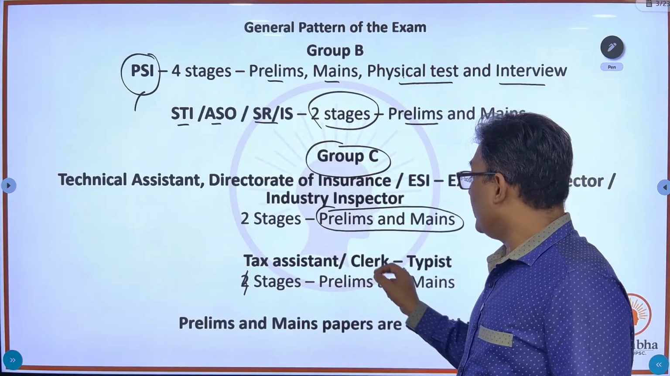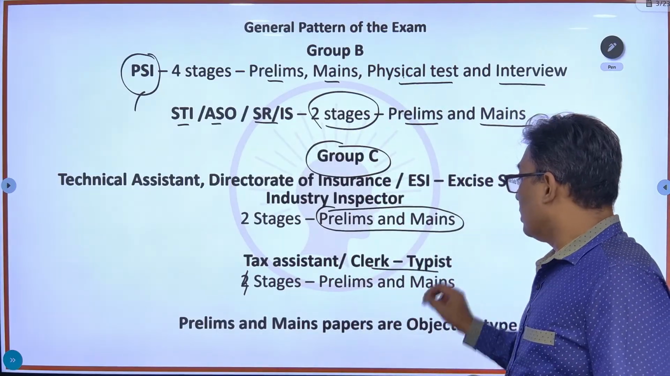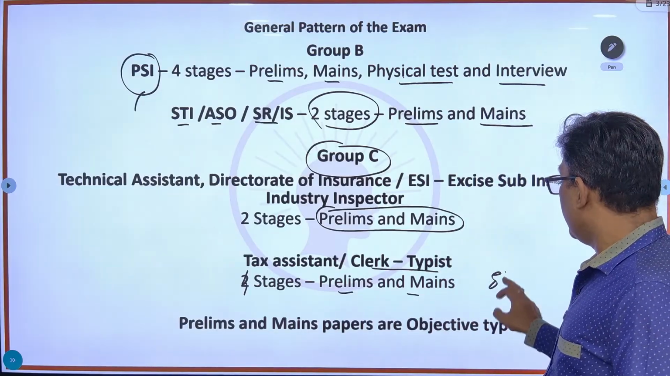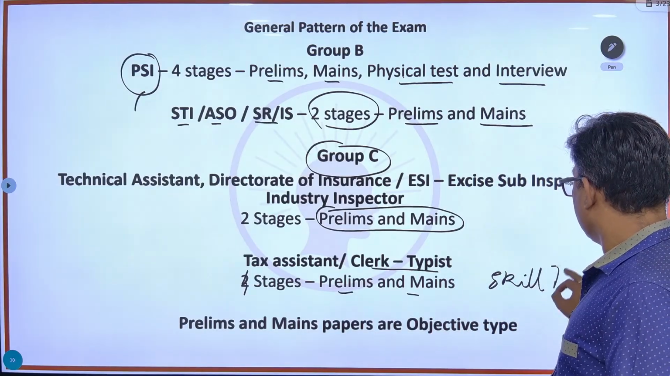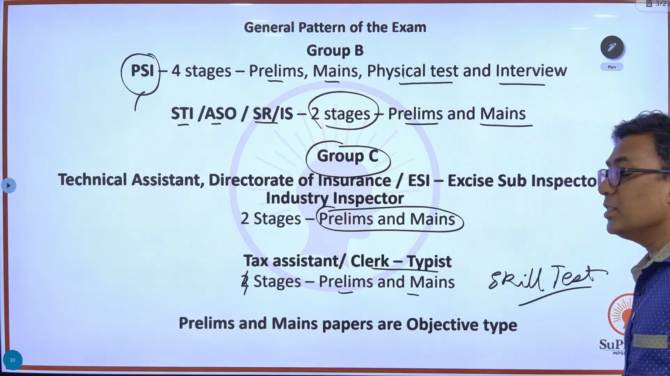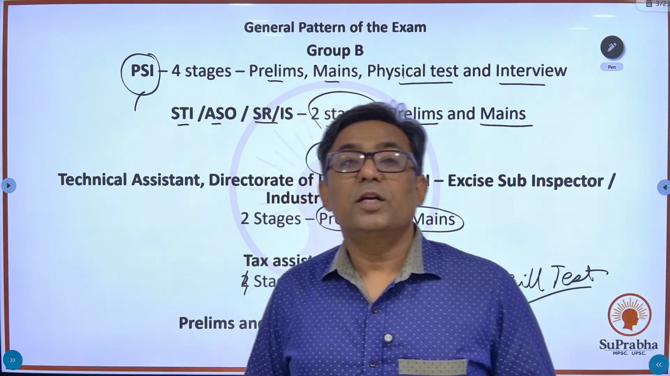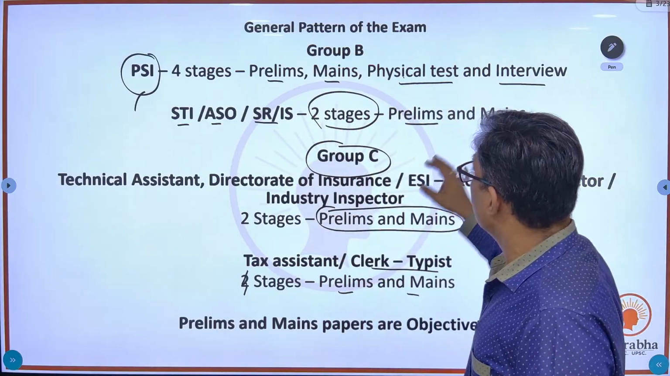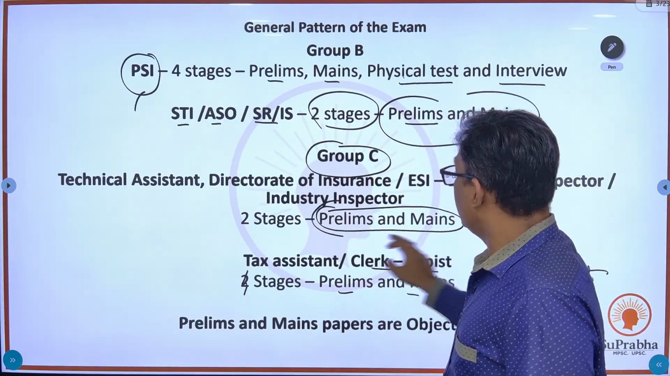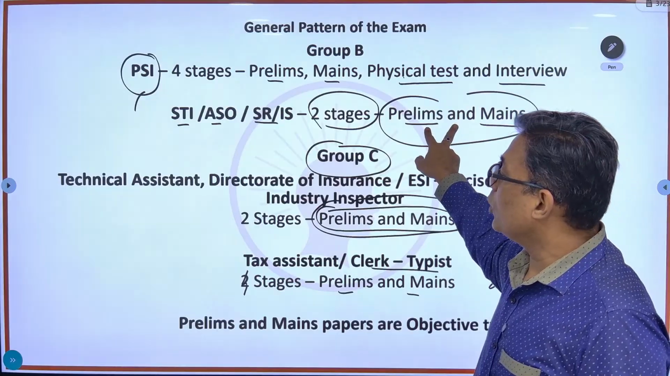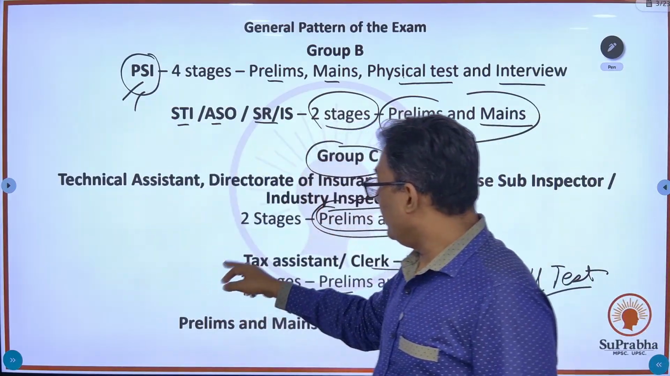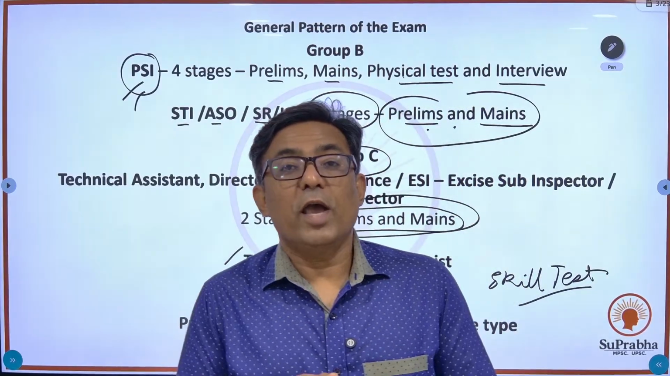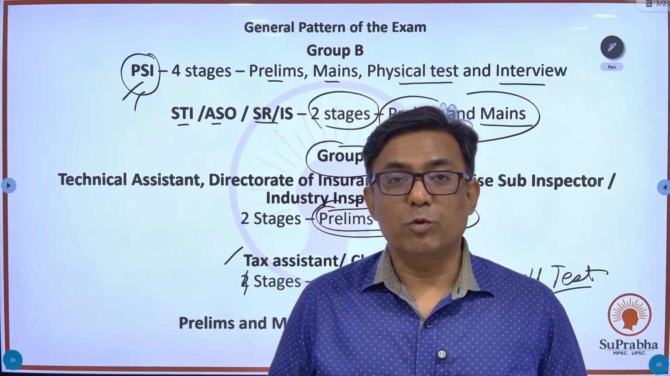But for the Tax Assistant and Clerk Typist post, you again have prelims, mains, and you also have the skill test with respect to typing. That means you will have to appear for a separate typing exam for these 2 posts. So again, for the majority of the posts, you have prelims as well as mains, only these 2 stages, except for PSI and Tax Assistant and Clerk Typist posts, wherein you have extra stages.